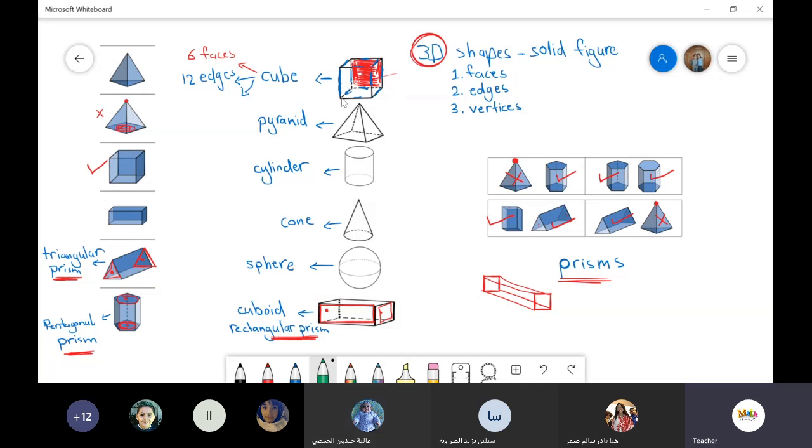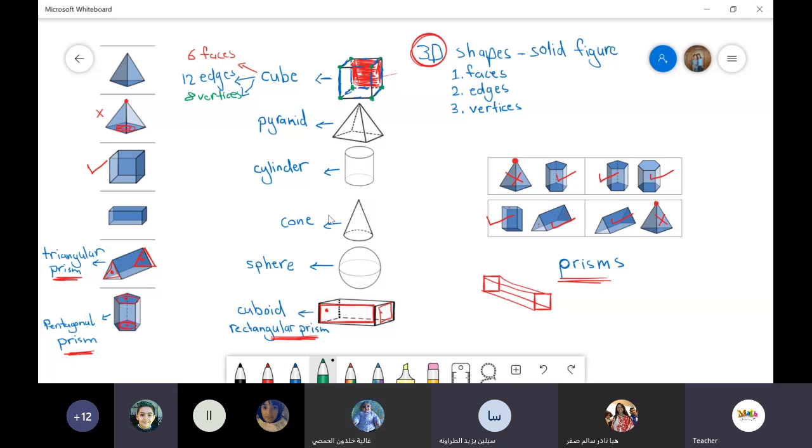The last one, I'm gonna use the green color to show you the vertices here. Look at this point. This is a vertex. Now we need to count all these points. 1, 2, 3, 4, 5, 6, 7, and 8. They are 8 vertices. So what I'm doing here, I'm counting the faces, the edges, and the vertices.